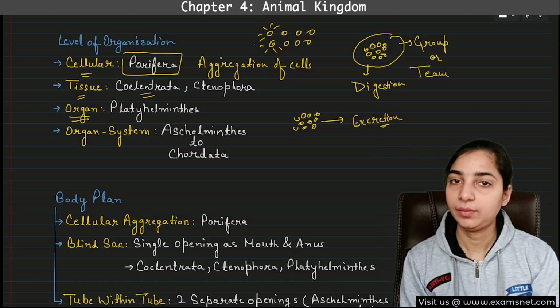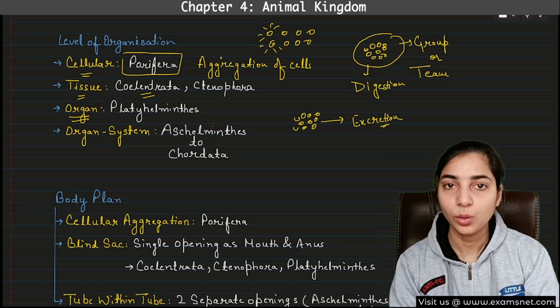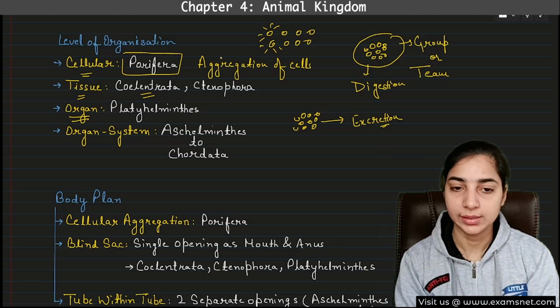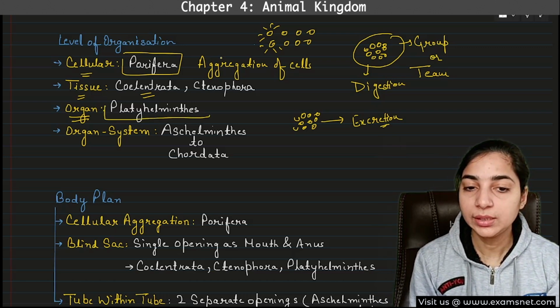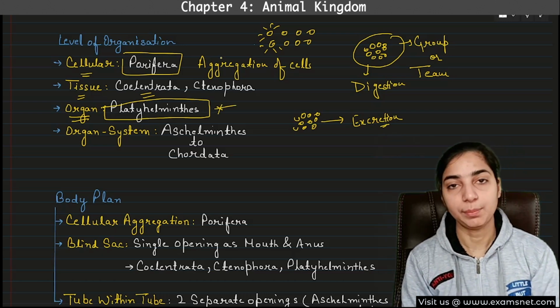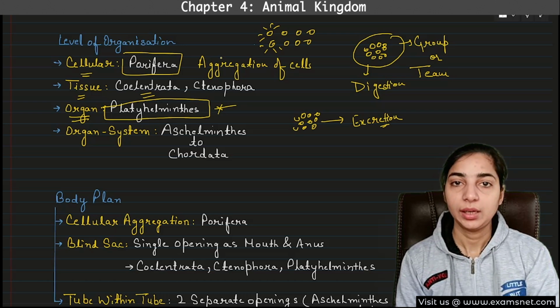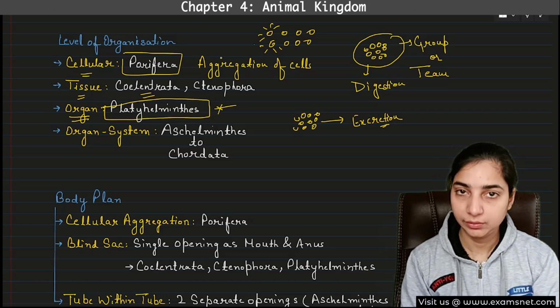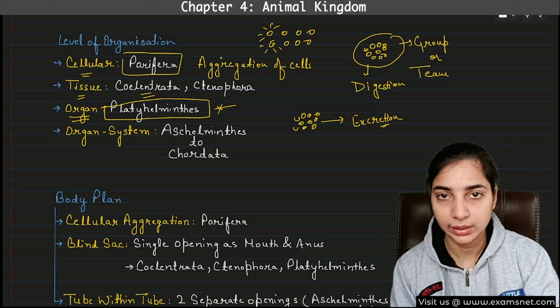Then we have organ level of organization. In this, the tissues will be further organized or differentiated to form organs. And the only phylum which has the organ level of organization is the Platyhelminthes. So you can remember this example, because this is the only phylum. In this type, questions are usually asked, because this can be confusing. So remember, this is the only phylum which has organ level of organization.